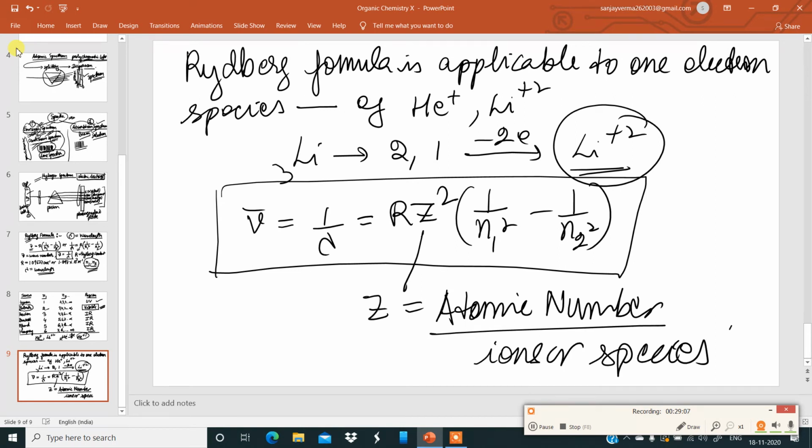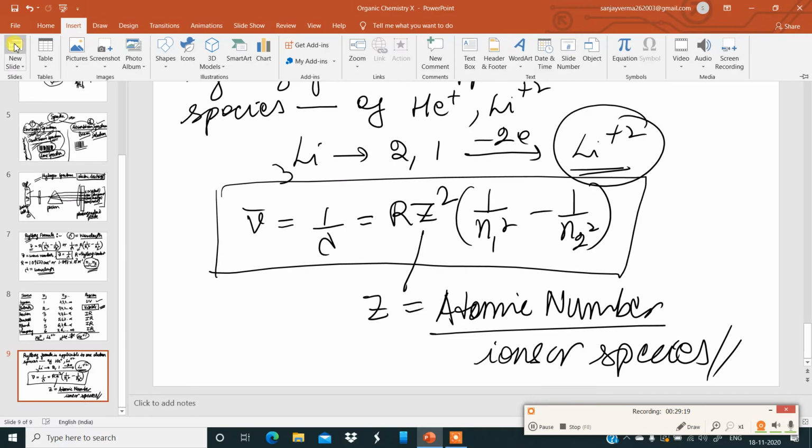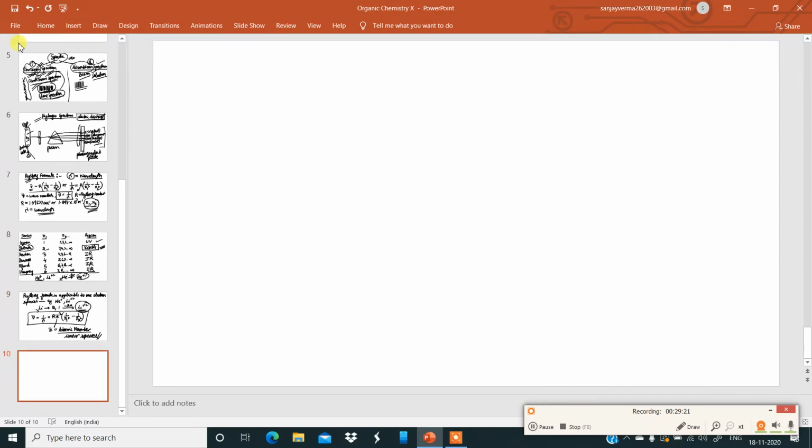Now, under Rydberg's formula, let us see another concept. That concept is called the series limit.